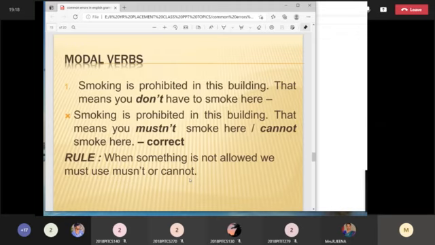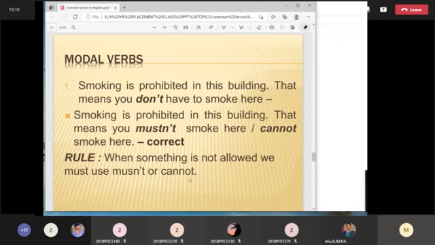I've given you only one slide, because modal verbs we use in daily actions, so it is very easy. For example, what is the difference between can and could? The basic difference between can and could is that could is past tense, and can is used in the present tense. Both can be used to express ability. I can do this. For showing ability, can is the best thing to use.